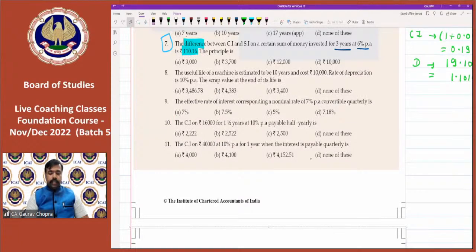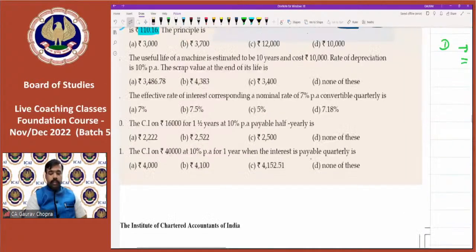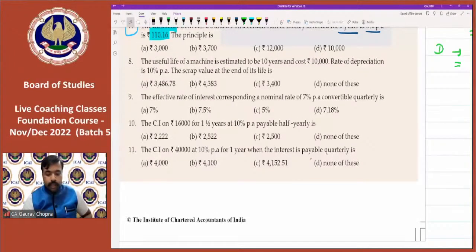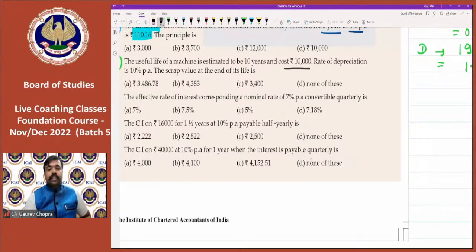Question number 8 is again of a scrap value. If you have to calculate the scrap value, then you can use the formula for question 8. The useful life of a machine is estimated to be 10 years. Cost is 10,000. Rate of depreciation is 10% per annum. Find the scrap value.